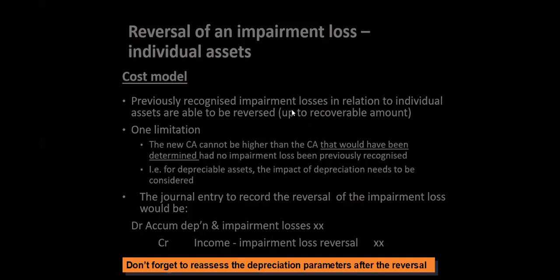The previously recognized impairment losses in relation to individual assets are able to reverse up to the recoverable amount. One limitation: the new CA cannot be higher than the carrying amount that would have been determined had no impairment losses been previously recorded. That is very important. You have to read it and understand. I can't make it simplified. You have to understand this word. The new CA cannot be higher than the CA that would have been determined had no impairment.